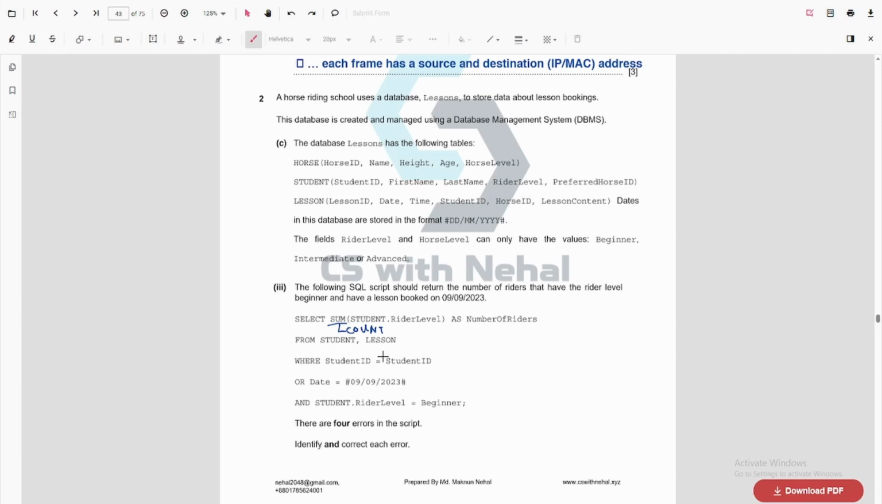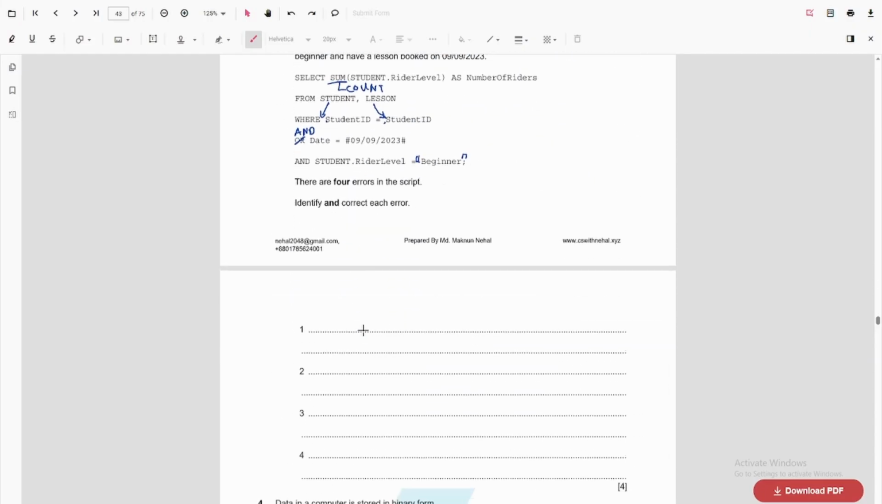So here we are performing student ID equals student ID. So we need to mention this dot student ID and lesson dot student ID. We need to match this. We cannot use an or statement. We use an and, because we need to match the ID and also we need to check the date. And student or rider level is equals to beginner. Beginner is a string, so we use this. So you need to write this in words.